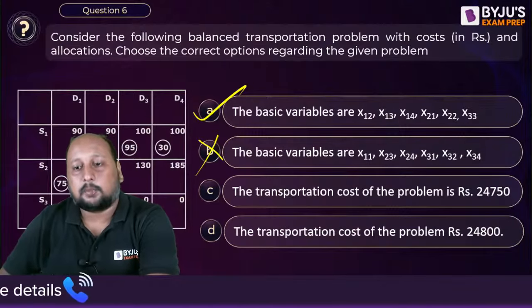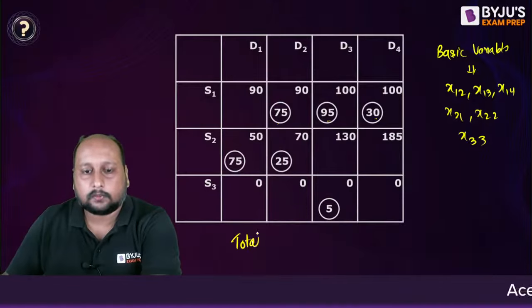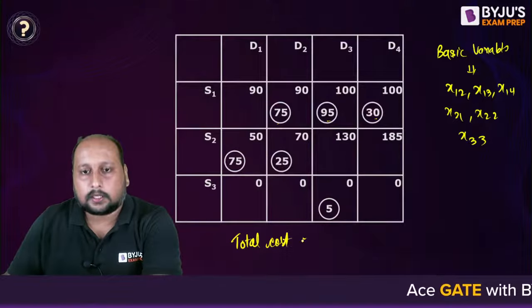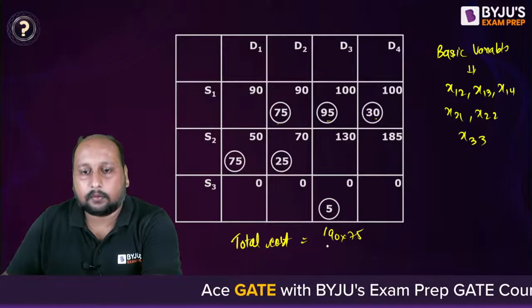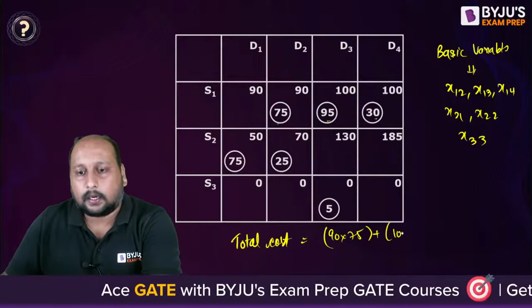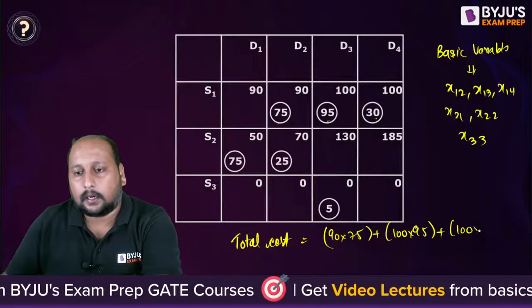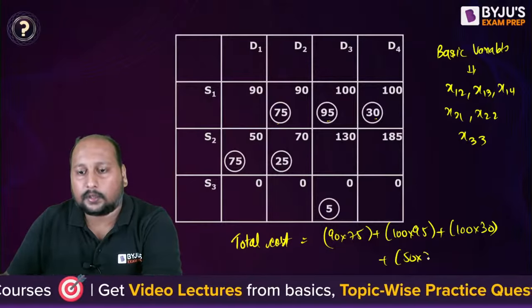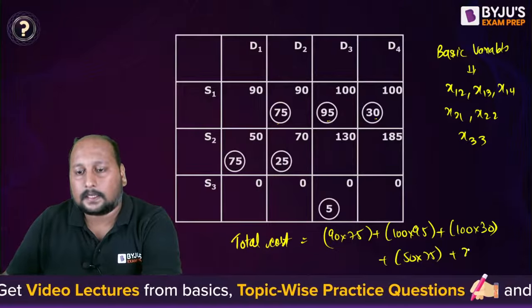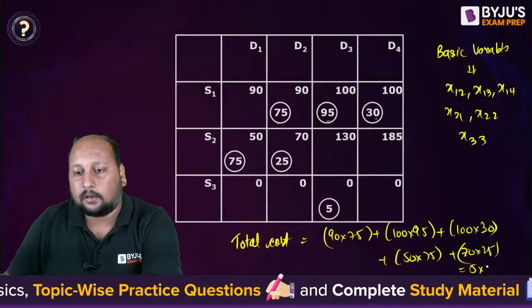Now the total transportation cost for this problem, very easy. Calculate the total transportation cost. Total cost equals how much? 90 into 75 plus 100 into 95 plus 100 into 30 plus 50 into 75 plus 70 into 25 and at the end 5 into 0.